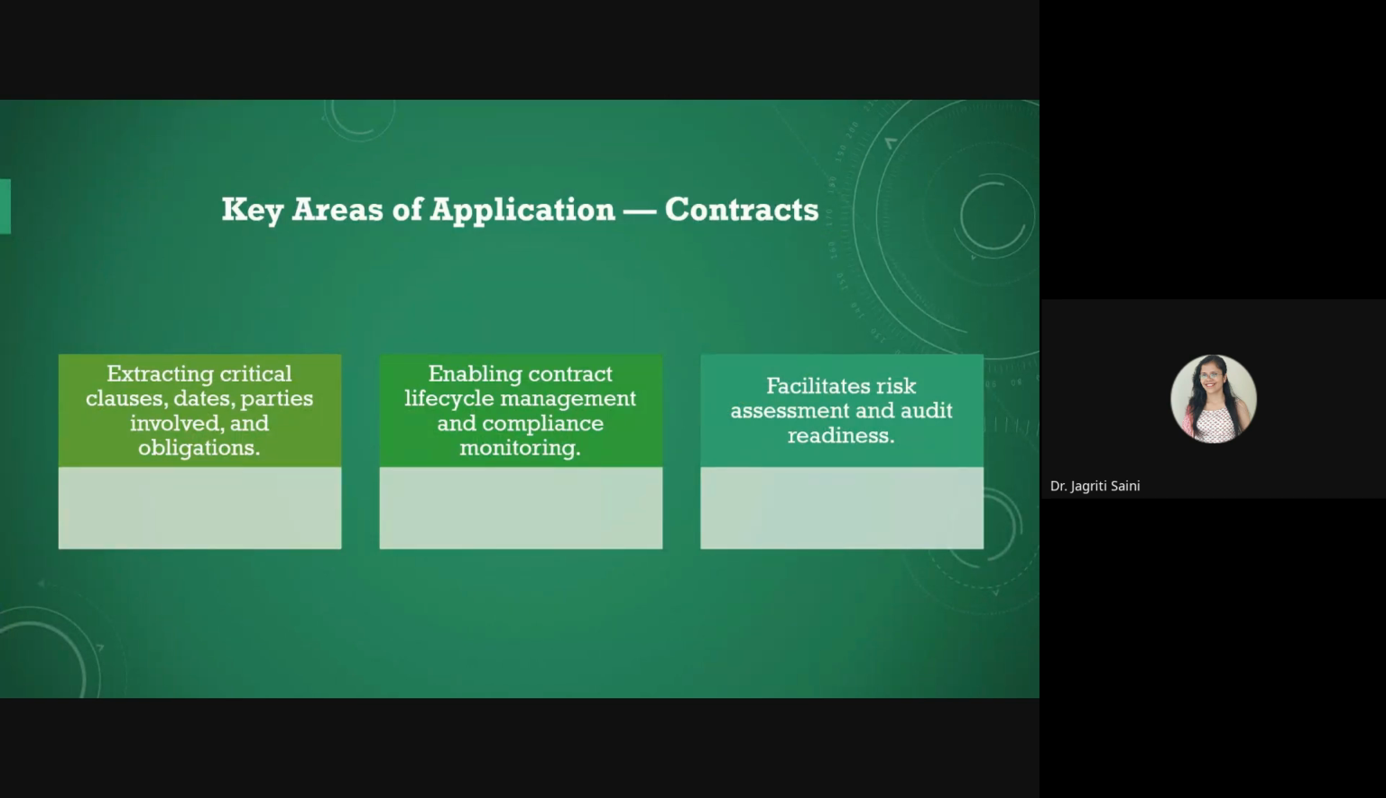Similarly, for contracts, etc., sometimes we need to extract information about critical clauses in the contract, dates, or the parties involved, or any kind of obligations associated with the contracts. It could be even about insurance policies, health insurance, vehicle insurance, etc. If you need to gather some relevant details, some clauses or obligations from that, these applications can help you easily.